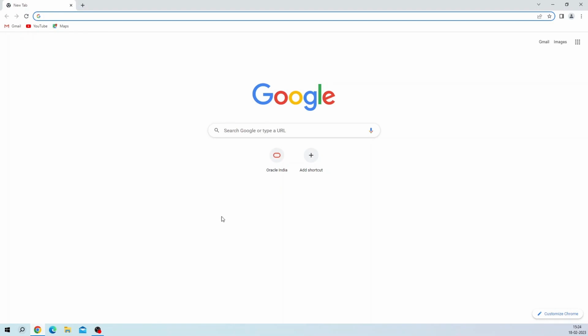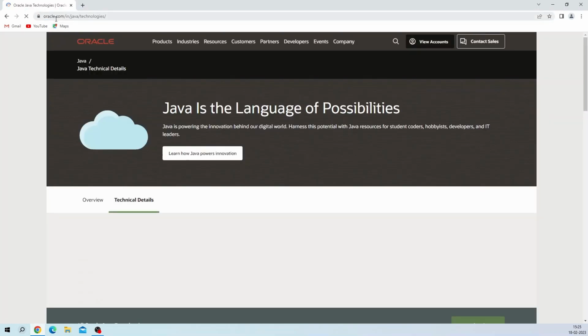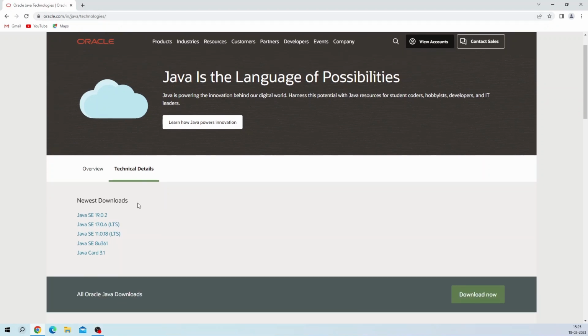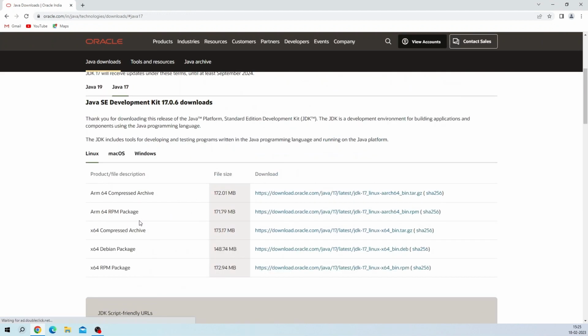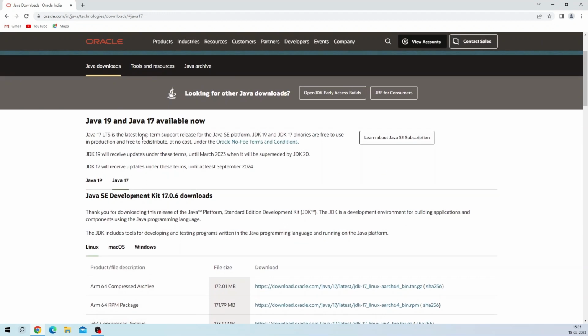So we open the browser and we select oracle.com Java Technologies. We have these versions. So best suited is Java 17. That is because it has LTS, which is long-term support. And then this is free to use in production as well. And it is free to distribute at no cost. And then we have support till September 2024. So this is the right candidate for us to use.